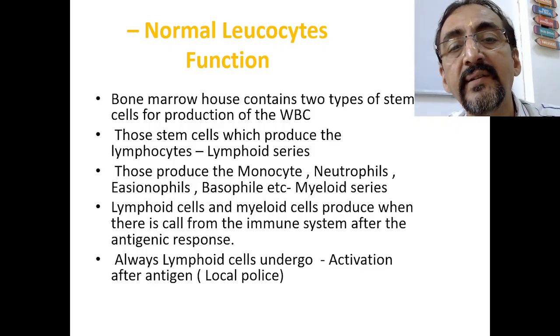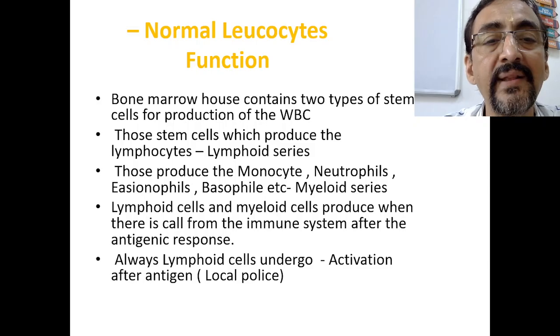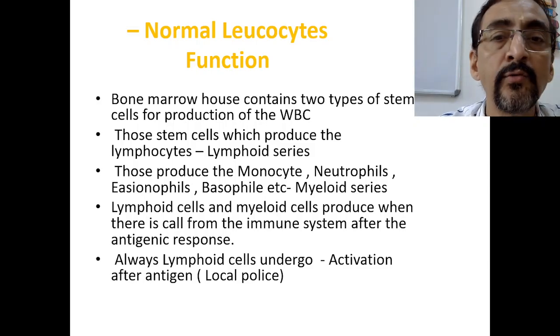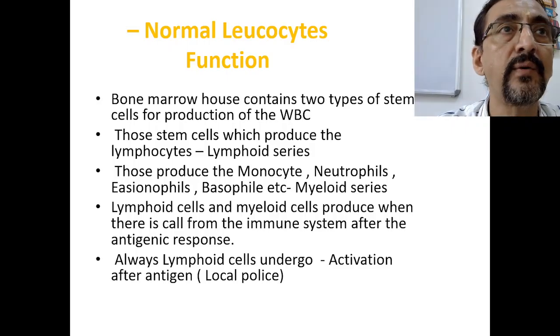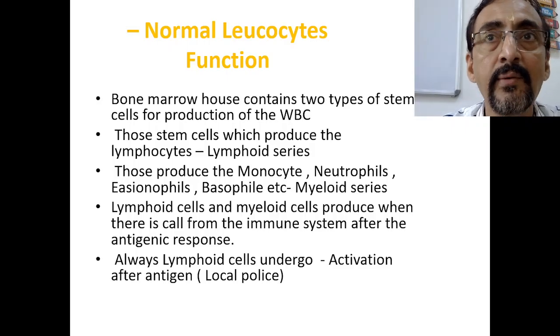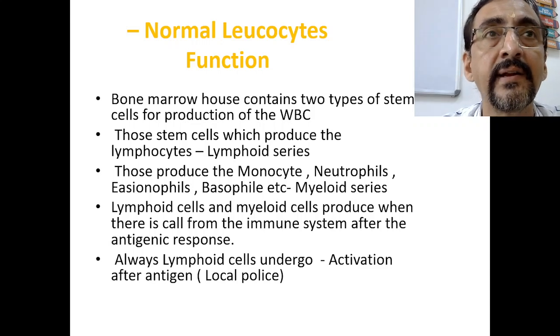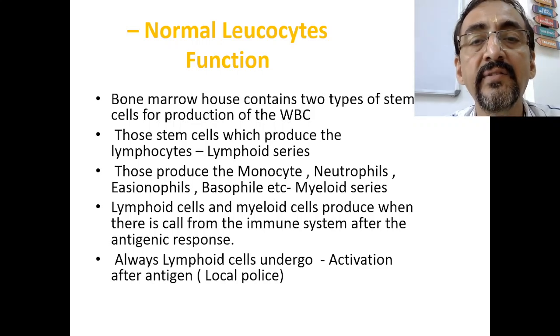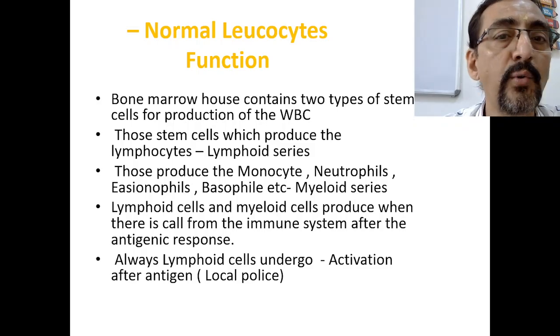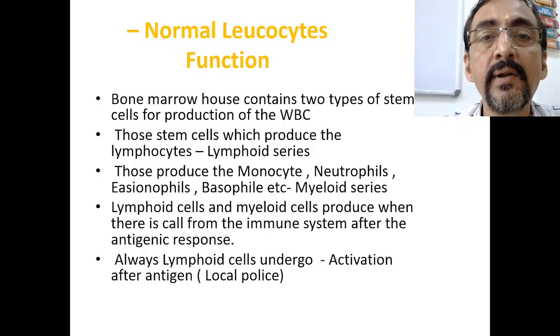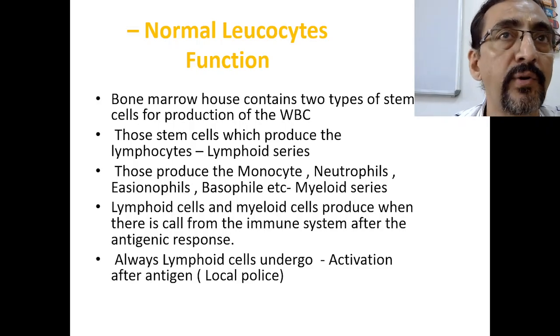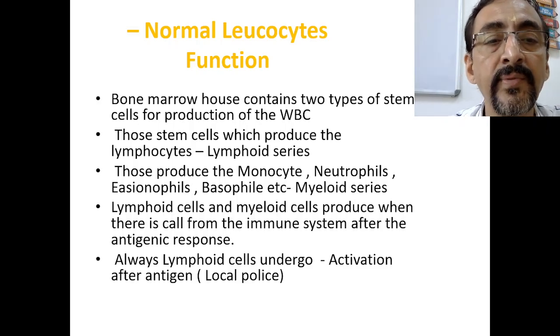The lymphoid and myeloid cells are produced when there is a call from the immune system after an antigenic response. Whenever our body's immune system encounters an antigen, immediately there is a call to the bone marrow to produce these cells, so the lymphoid and myeloid series are activated and produce more and more WBCs.